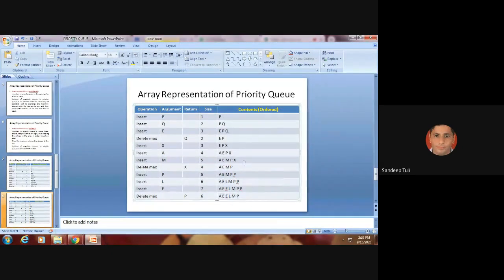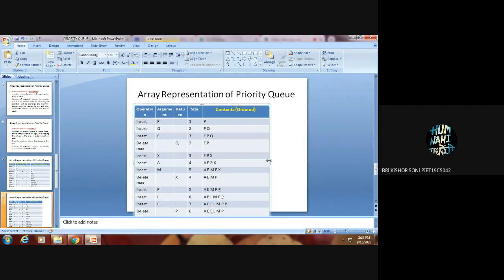So in ordered, all the elements are in order, either ascending or descending. Like this is what the maximum element we are searching. Suppose it were minimum, then it would be the opposite. You are getting my point?